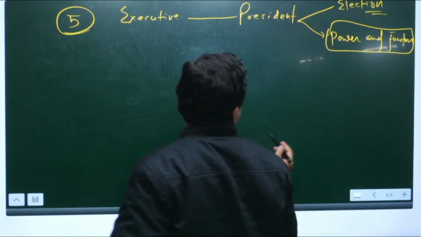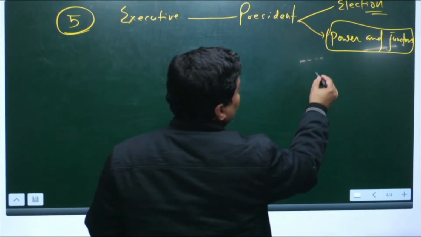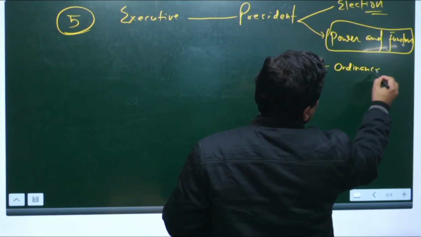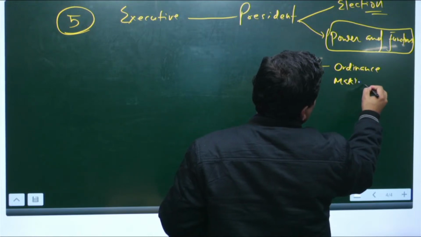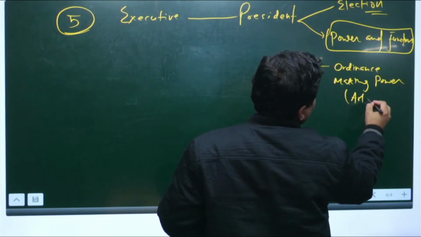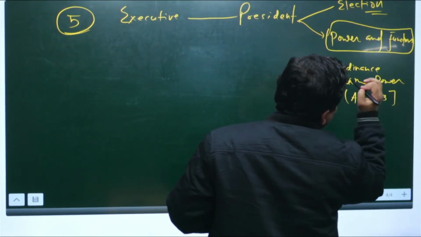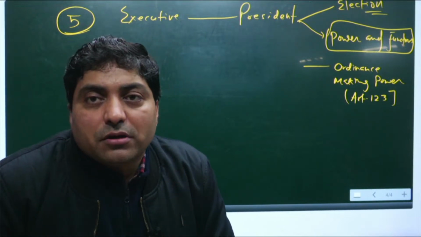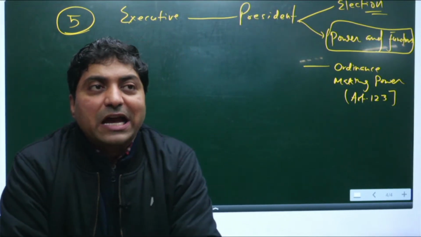One should go through the ordinance making power, and the power of the President under Article 1 to 3, because this article was very much in the news and very much controversial.